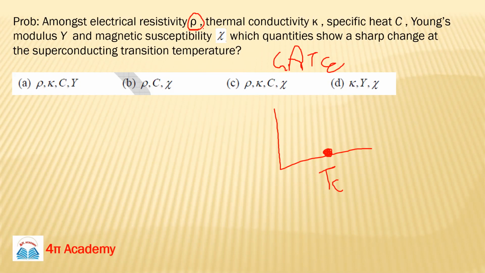If your material is converting from superconducting material to normal material, there will be a change in this term or not? Your electrical resistivity is going to be changed or not? Just give me the answer.